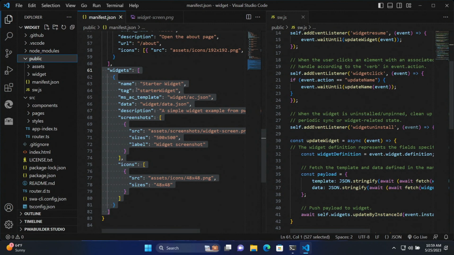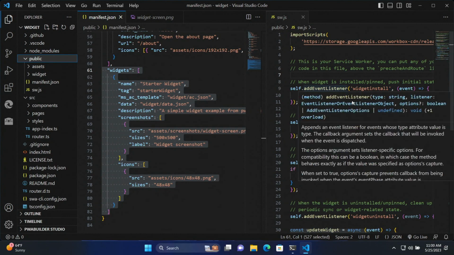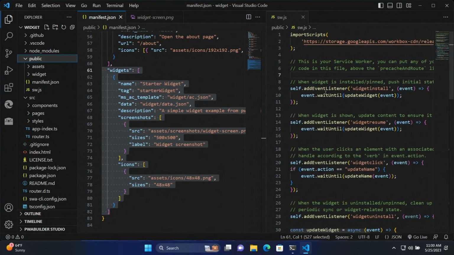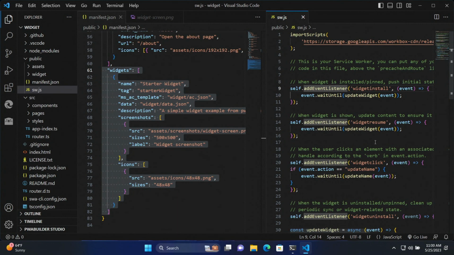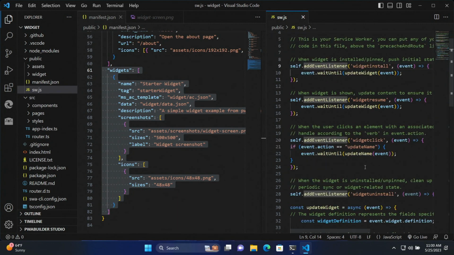So on the left side here, here are all the required fields that we need in a widget member as part of the widget. And you can see that we're using the widget template here in ac.json and simple data binding in data.json. These are available today through Adaptive Card Designer, and you can copy the payload from the Adaptive Card Designer directly into your code. And in the service worker right here on the right side, you can also see default event listeners that widgets need, such as install, resume, click, uninstall. These are all the default ones, right?